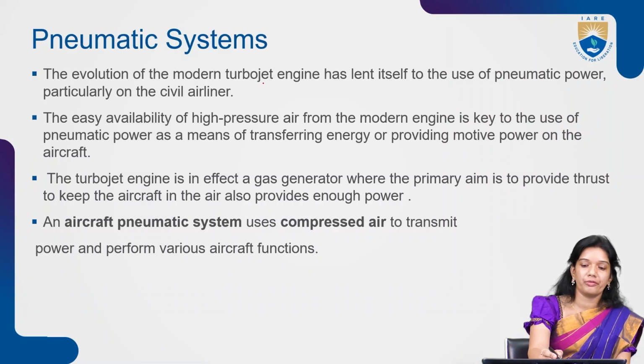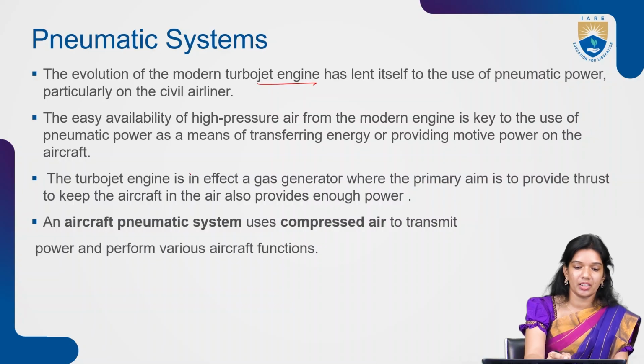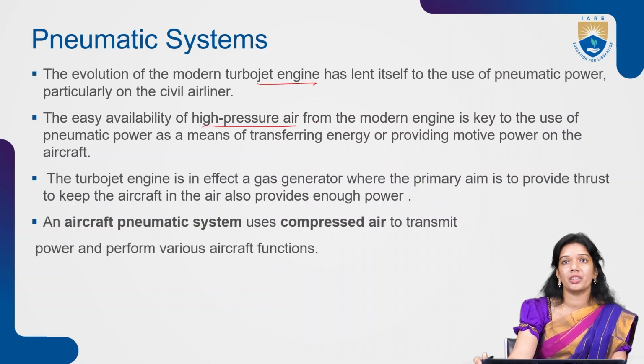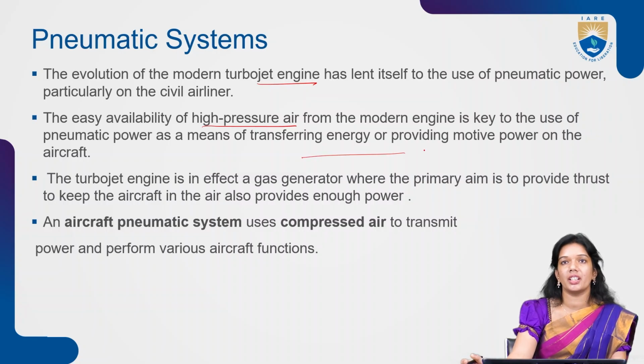So the evolution of turbojet engines has led to the use of pneumatic power or pneumatic systems, especially in transport or civil aircraft, because the main reason for utilizing pneumatics is its easy availability, right? All that needs to be done is take the compressed air. This compressed air comes from the high pressure air from the modern engines, which is the key for the pneumatic application, right? So you are transferring the energy or providing the power on the aircraft.